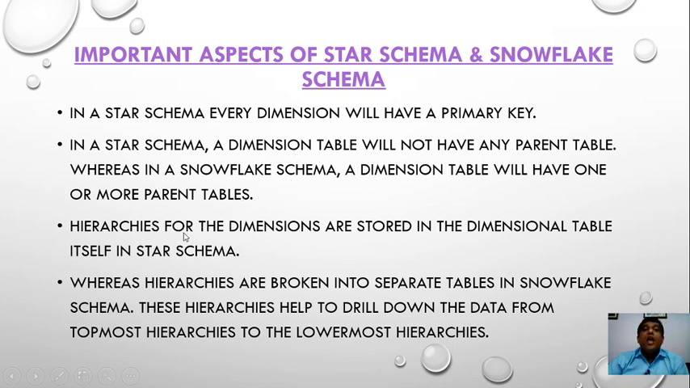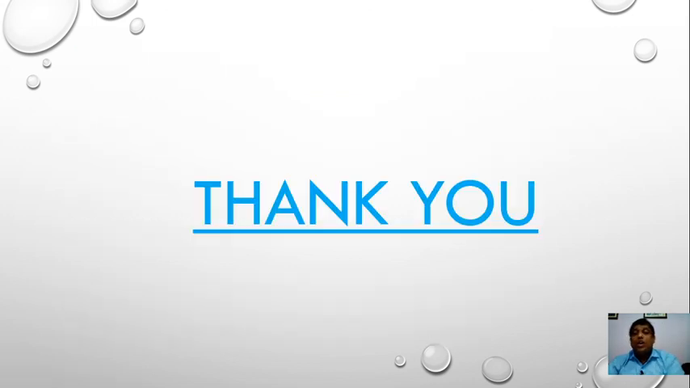Hierarchies for the dimensions are stored in the dimension table itself in a star schema, whereas hierarchies are broken into separate tables in Snowflake schemas. These hierarchies help to drill down the data from the topmost hierarchy to the lowermost.